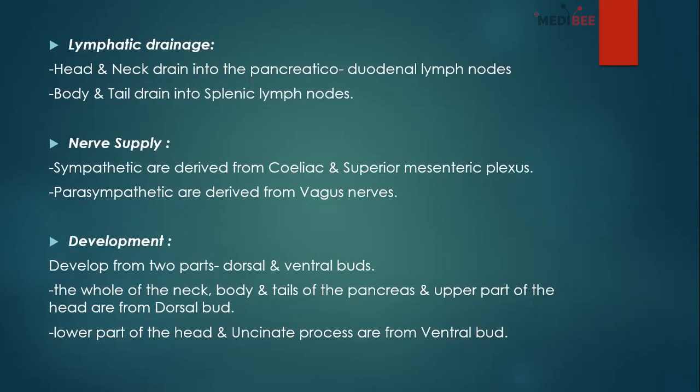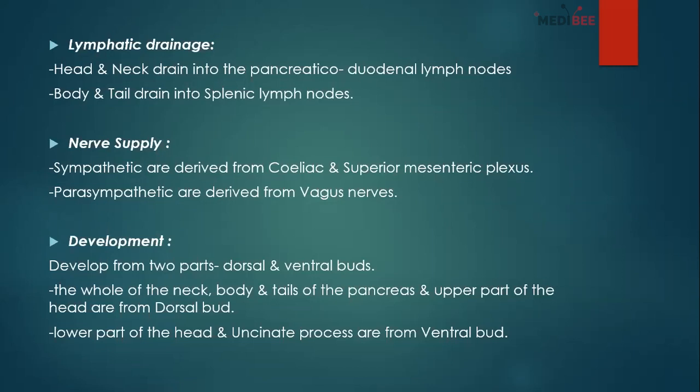Or again, if there is any kind of growth or tumor in the head of the pancreas, it will also pressurize the duodenum, as the head lies within the C-shaped concavity of the duodenum. So it will compress the duodenum, and again there will be duodenal obstruction.